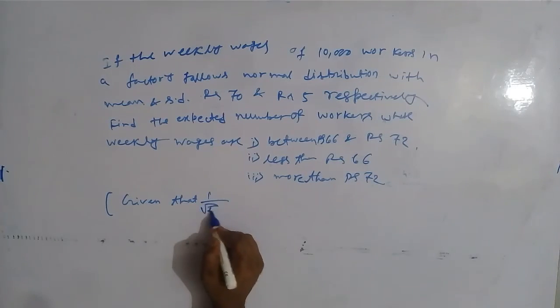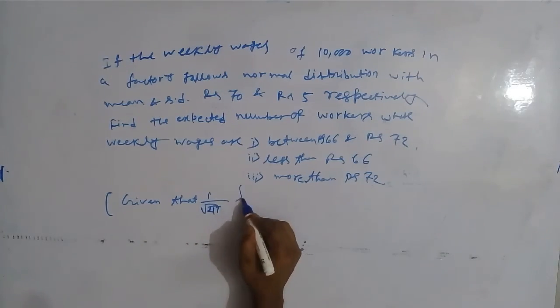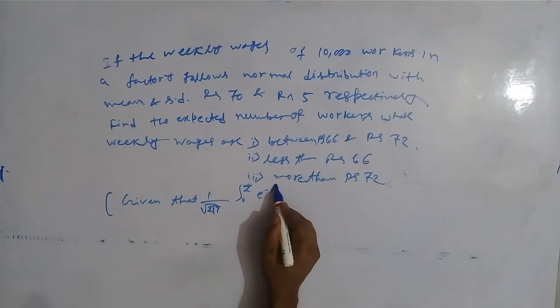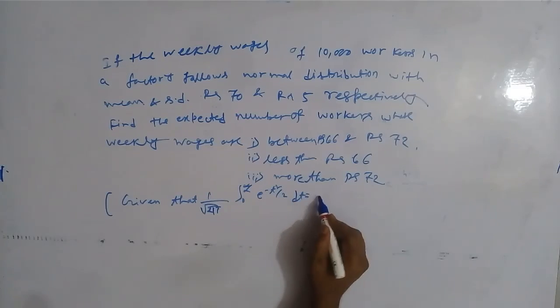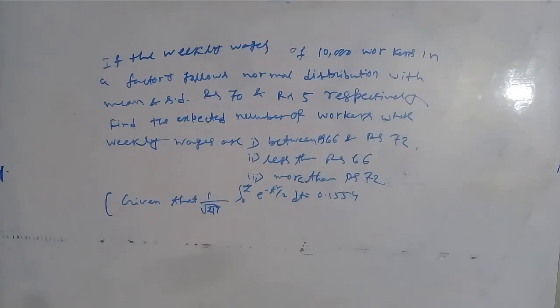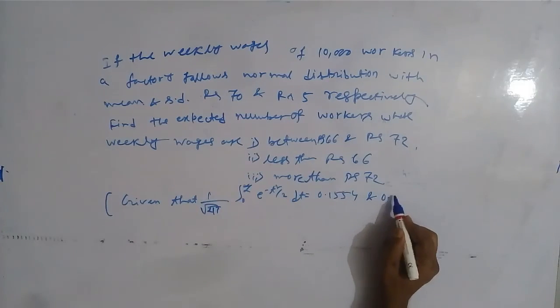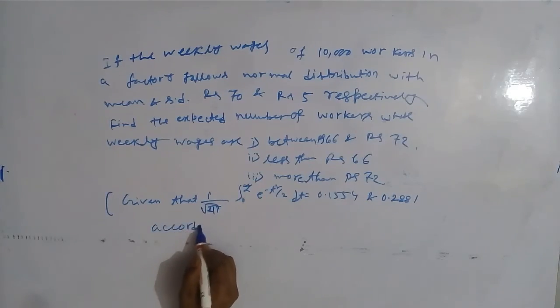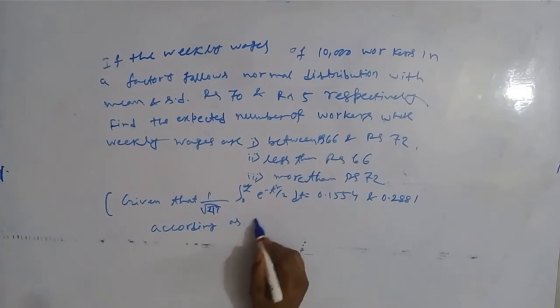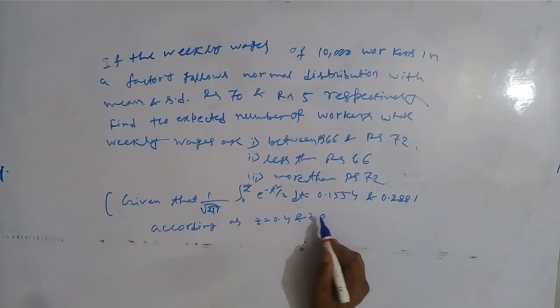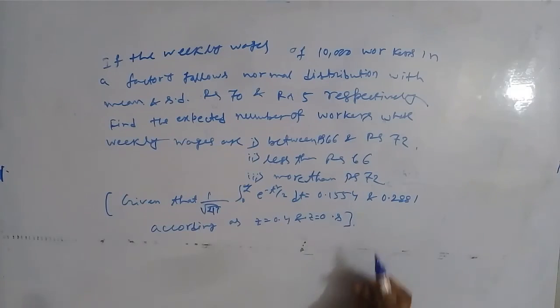It is given that 1 by root 2 pi integral from 0 to z of e to the power minus t square by 2 dt equals 0.1554 and 0.2881 according as z equals 0.4 and z equals 0.8. So you try to solve this problem yourself.